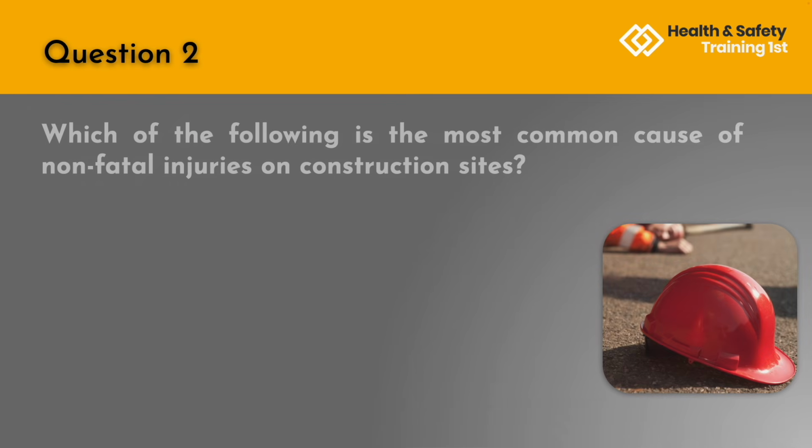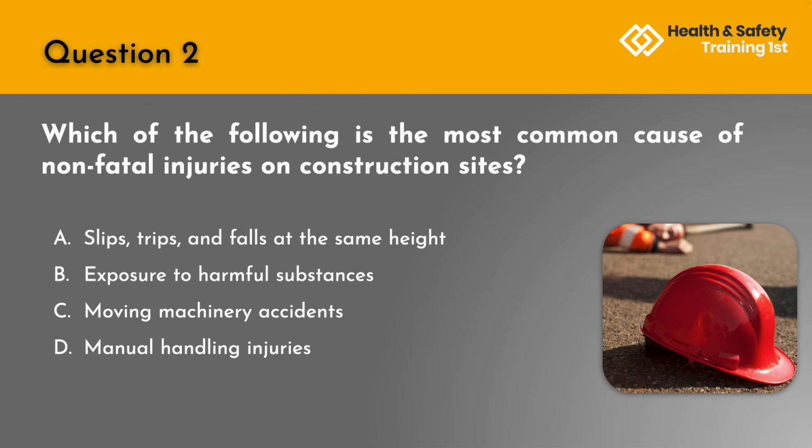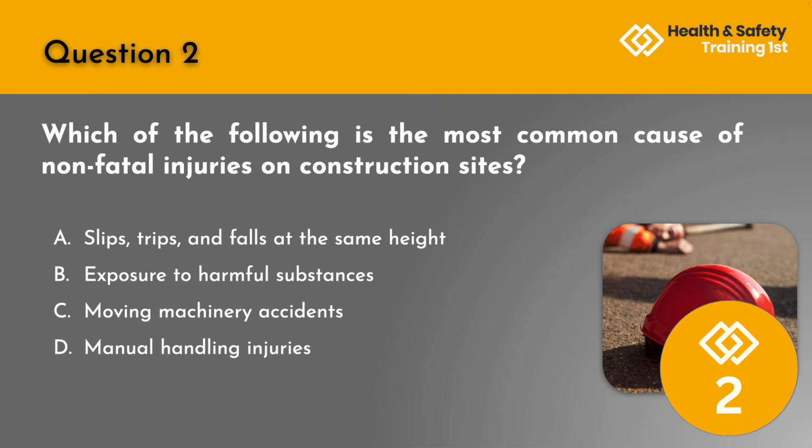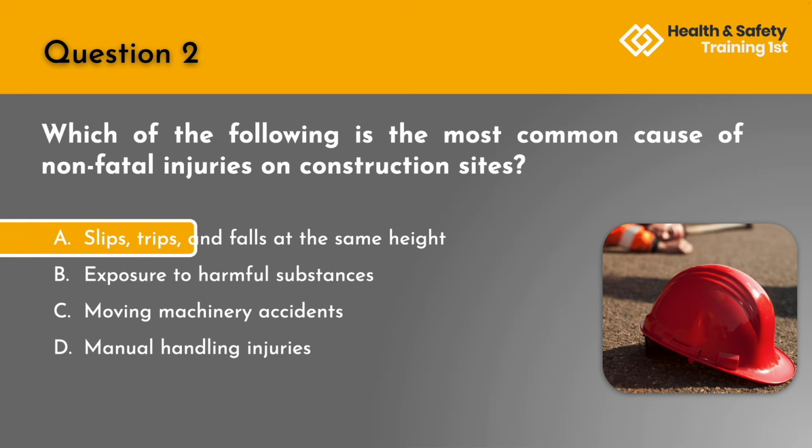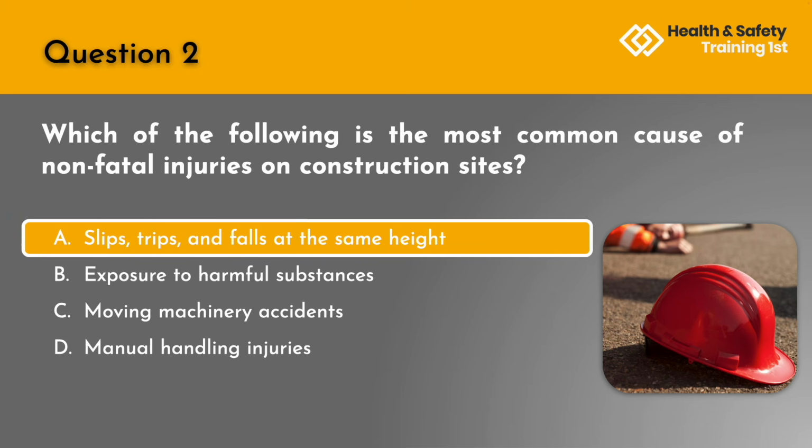Question 2. Which of the following is the most common cause of non-fatal injuries on construction sites? A. Slips, trips and falls at the same height, B. Exposure to harmful substances, C. Moving machinery accidents, or D. Manual handling injuries. The correct answer is A. Slips, trips and falls at the same height.